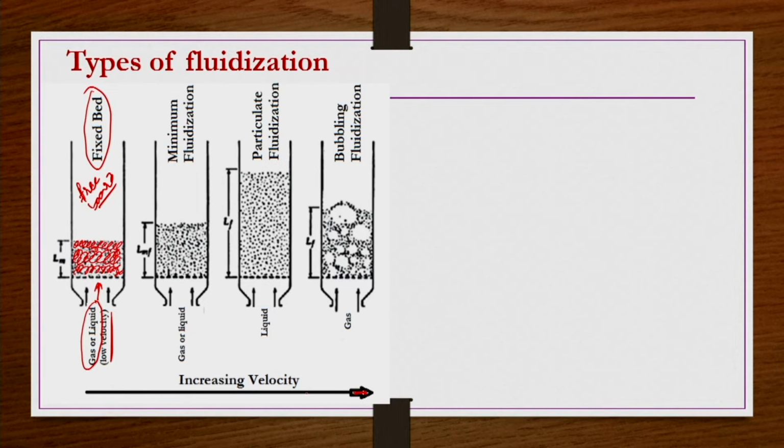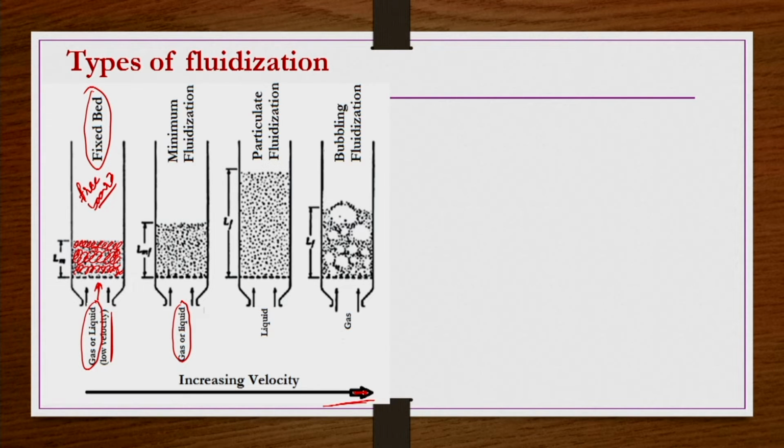The arrow direction shows increasing velocity. From one picture to the other, the superficial velocity of the fluidizing medium is gradually increasing. If we go to low to moderate velocities, the packing structure of the bed may be slightly disturbed, becoming slightly looser and starting to expand. This behavior can be obtained using both gas or liquid as the fluidizing medium. Any fluidizing medium you can use.